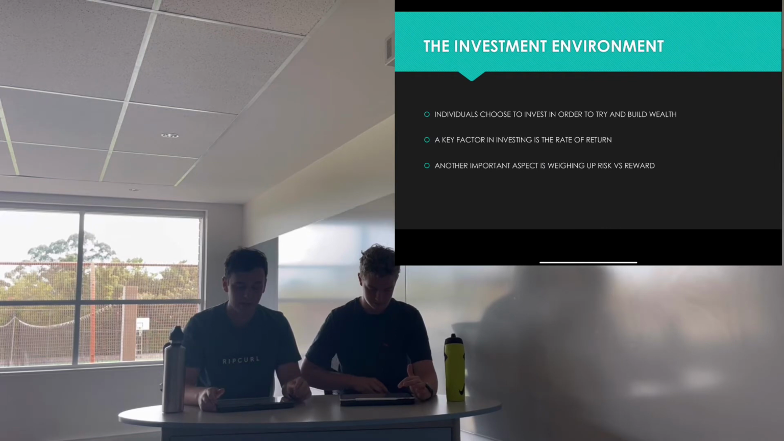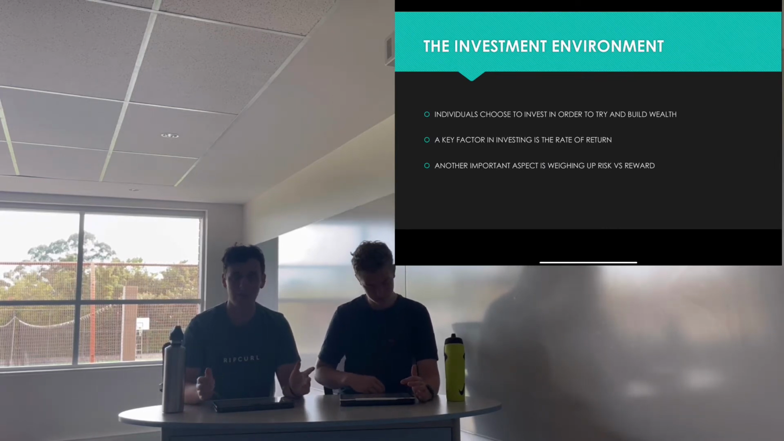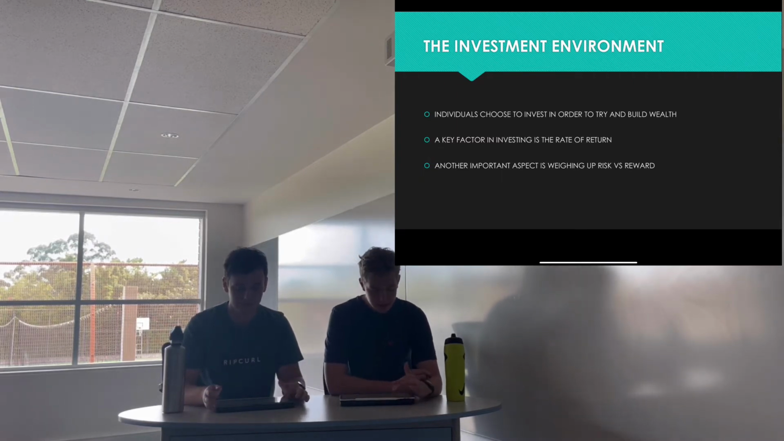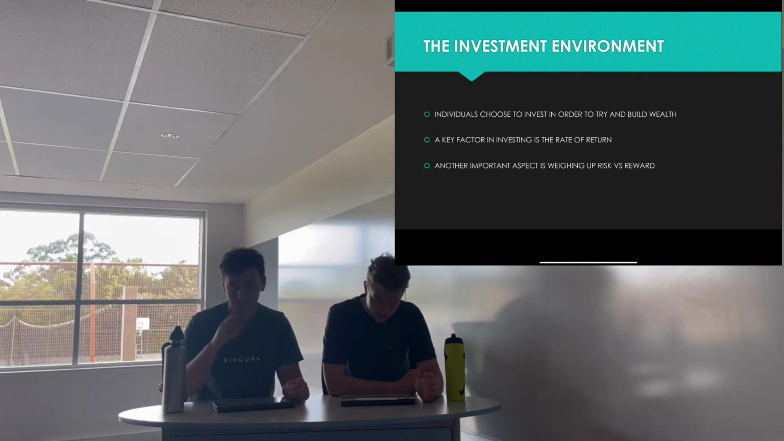And to start, we'll talk about the investment environment and look at concepts of like risk versus reward and why people invest. In simple terms, individuals choose to invest their money with the view to build wealth. They have the goal to make money in order to invest more or to save to set themselves up in the future. Yeah, a key factor of investing that we see is the rate of return.